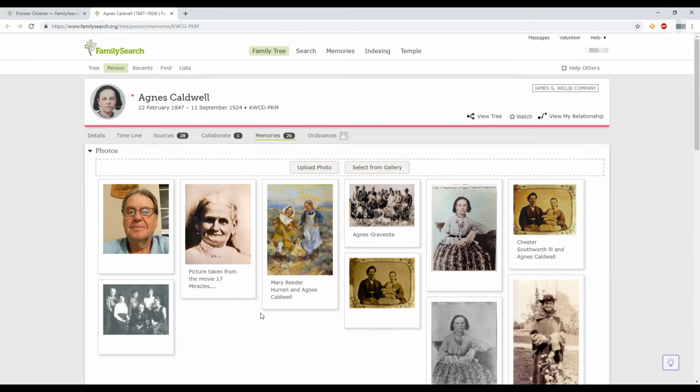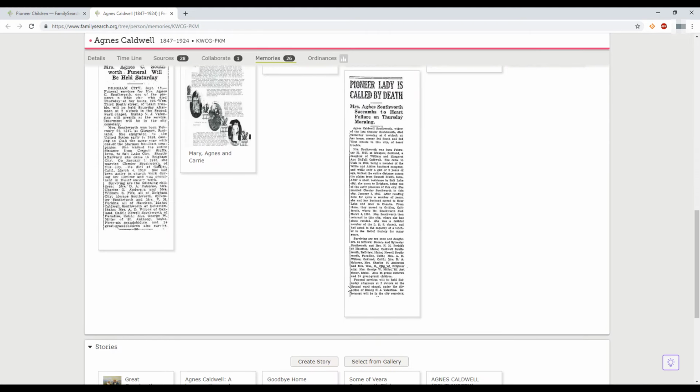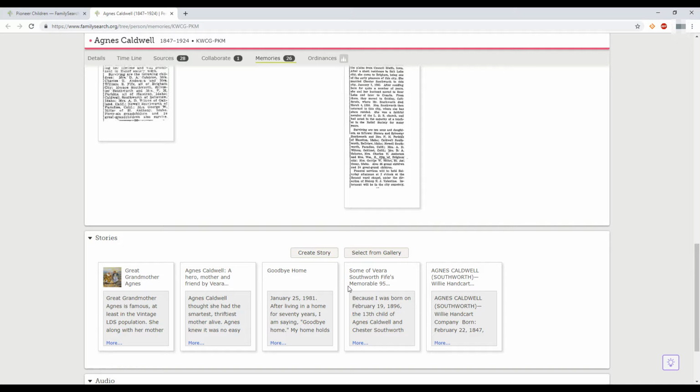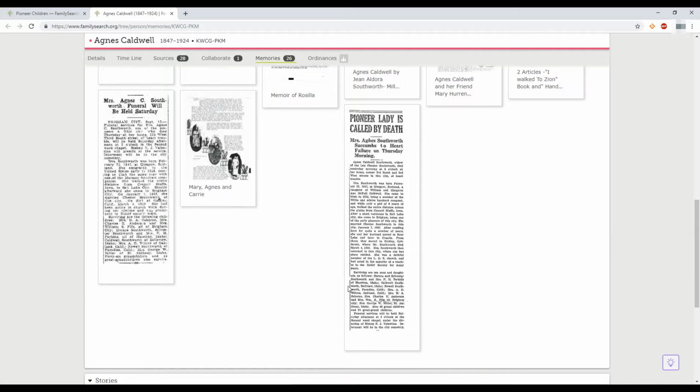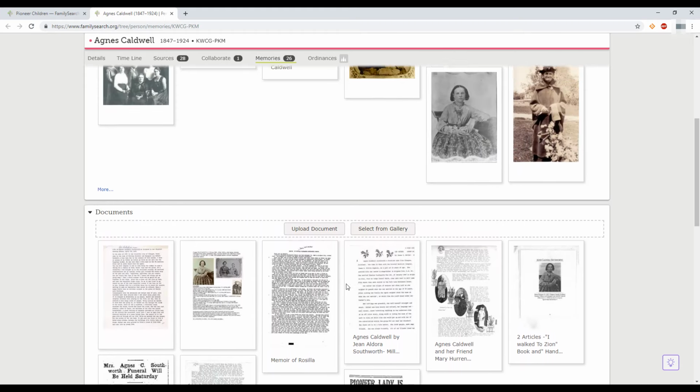Yep, sure enough it does. This takes us to the FamilySearch page. And here are some photos of Agnes. And if we scroll down, there's documents and some stories. That way we can learn more about Agnes and get to know her better, and not just know the rattlesnake story. Get to really truly know her trek.